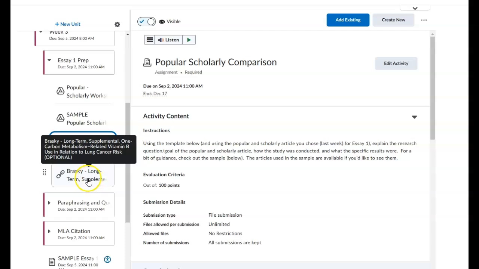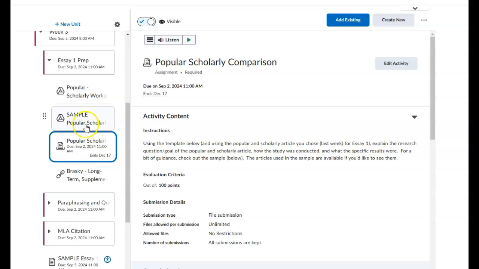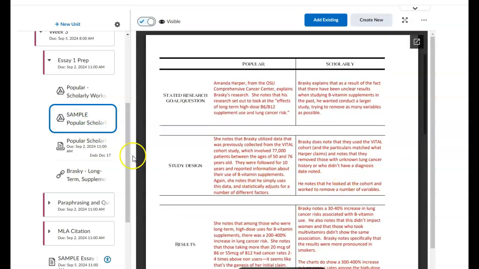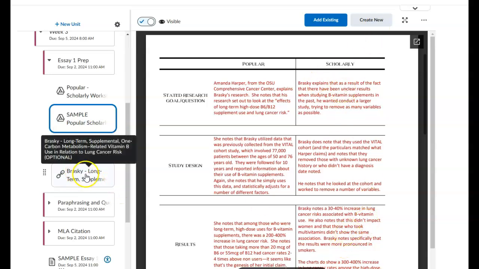If you want to take a look, again, totally optional. This is Ted Brasky's original study. Okay. I read it and put the sample here together. You don't necessarily need to read it, but if you want to see how I got the information that's listed on the scholarly side out of this, you can see how they compare.